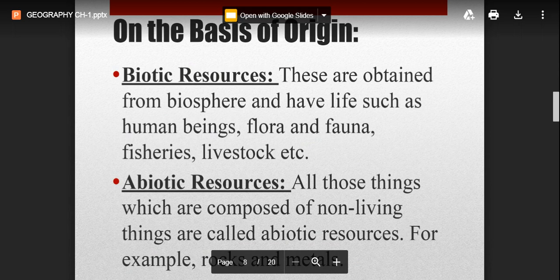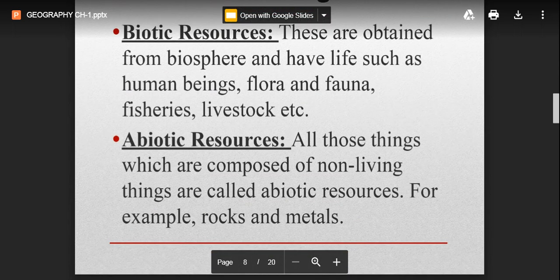Abiotic resources are all those things which are composed of non-living things. For example, water, rocks, metals, non-metals, everything is an abiotic resource other than living things, right? All the non-living things are basically known as abiotic resources, right?